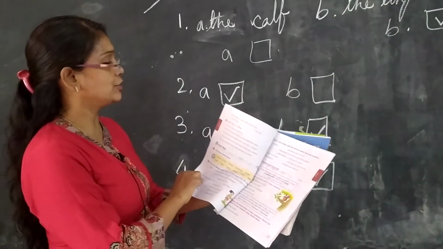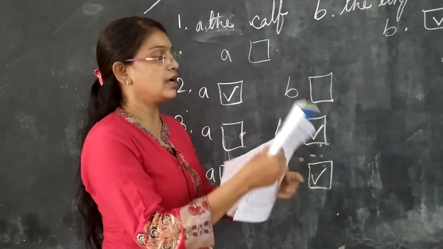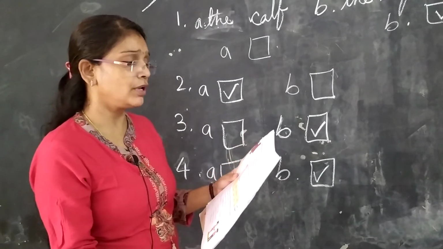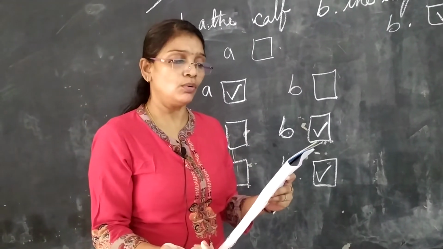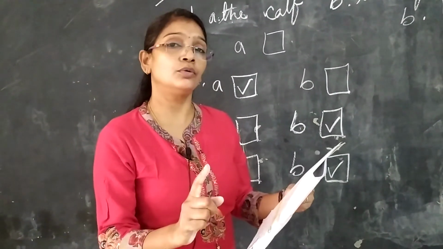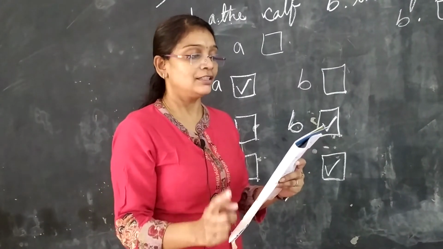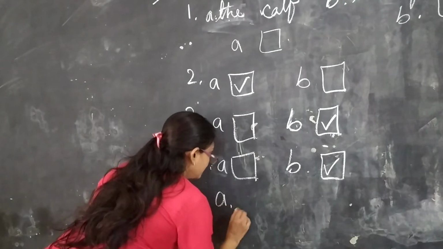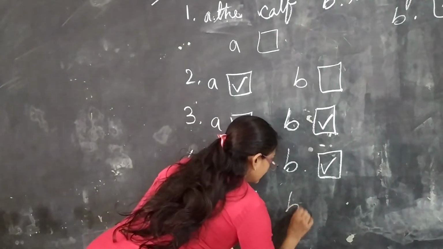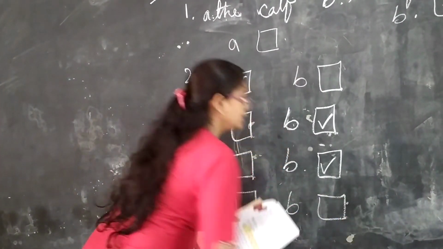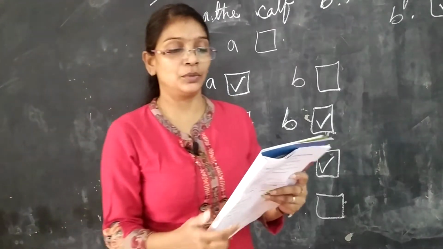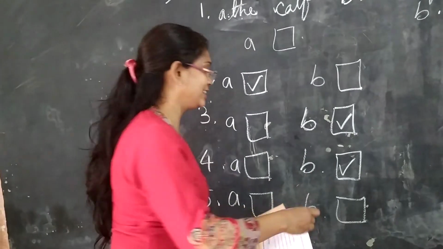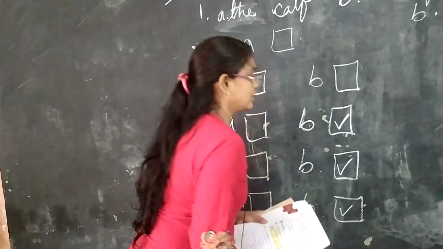Now turn the page, children. This is page number 5. I don't know. I only know how to fly. Who said, the tall tree or else the bird? Last one. The bird said or else the tall tree? Don't ask me, I know only fly. Yes, bird. So put a tick mark.